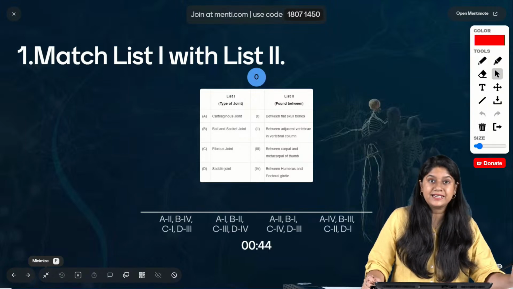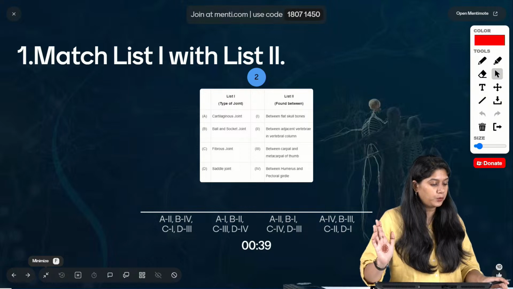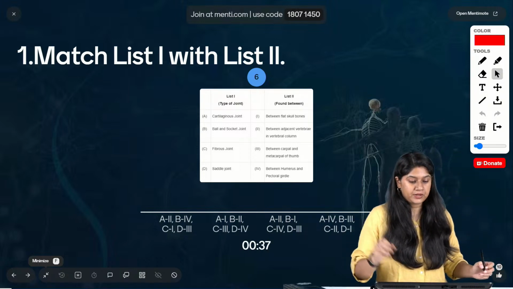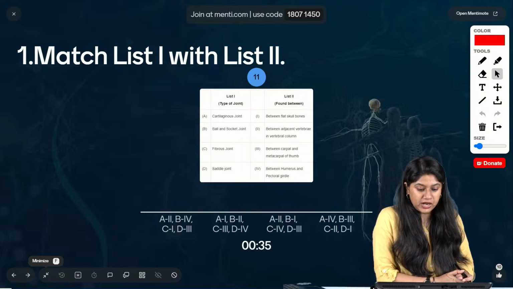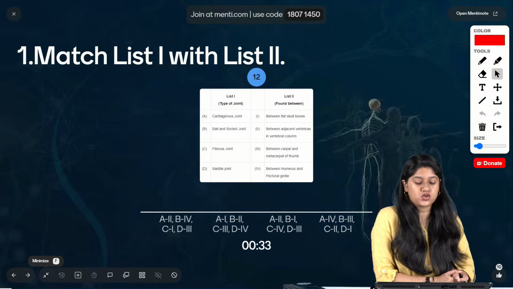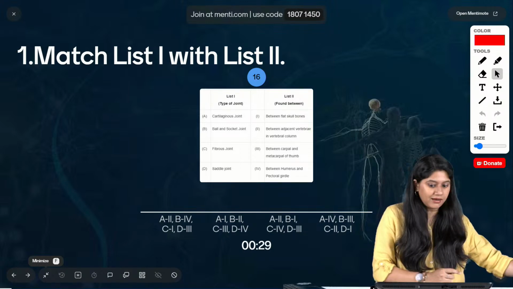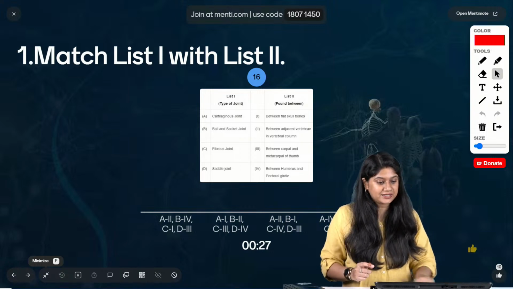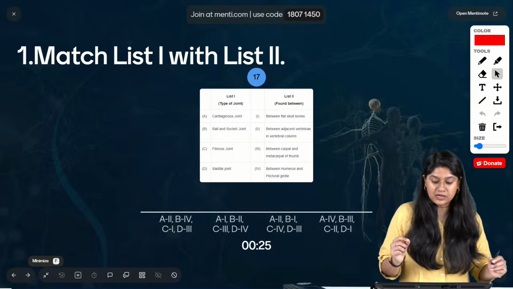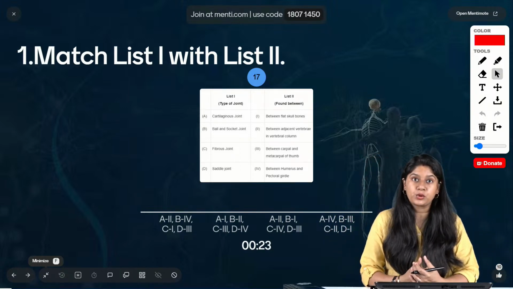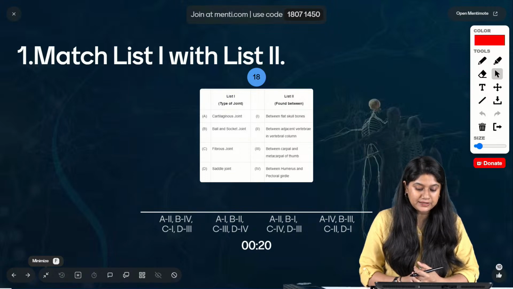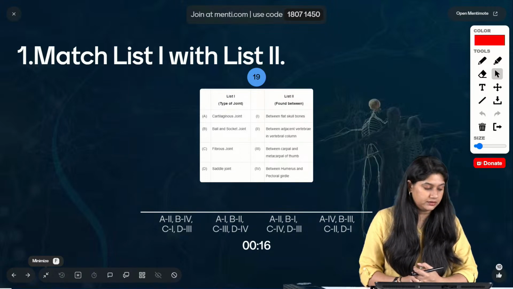In list 1 we have the types of joint, and in list 2 we have where they are found. Where do we find these joints? The first is cartilaginous joint, then ball and socket joint, then fibrous joint, and then we have saddle joint. Where are they found? Between the flat skull bones, between the adjacent vertebrae in the vertebral column, between the carpal and the metacarpal of the thumb, and between the humerus and the pectoral girdle.